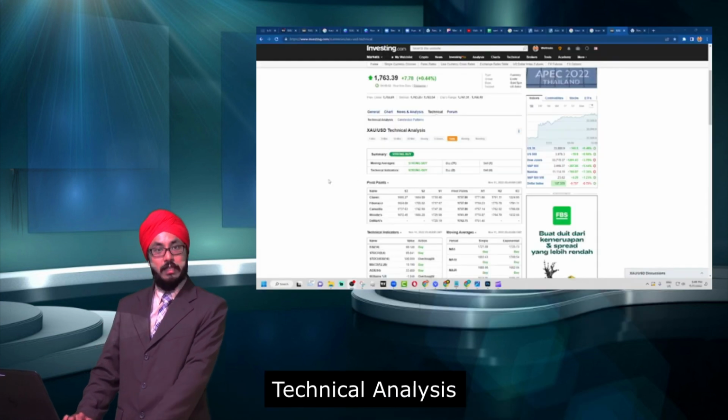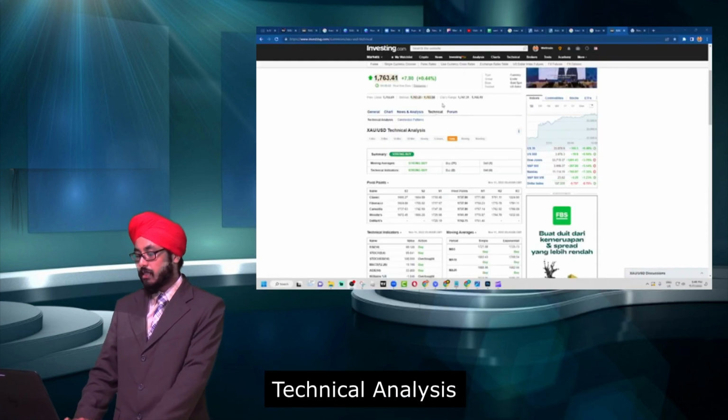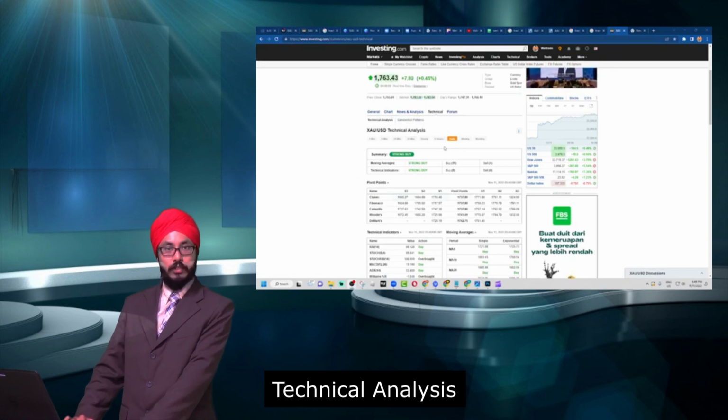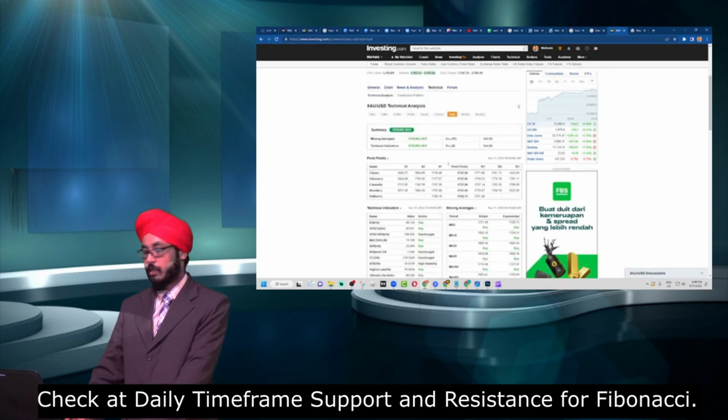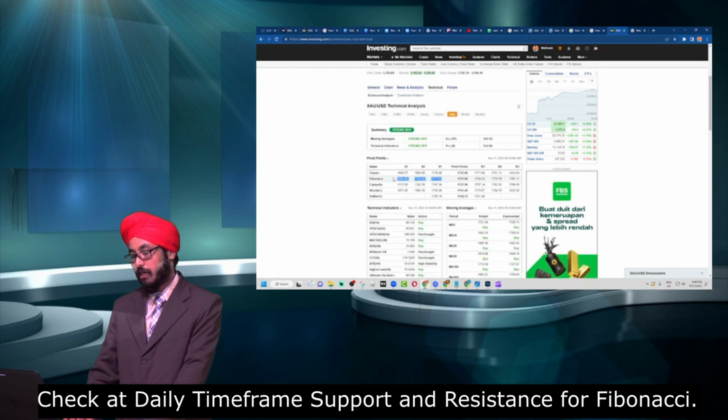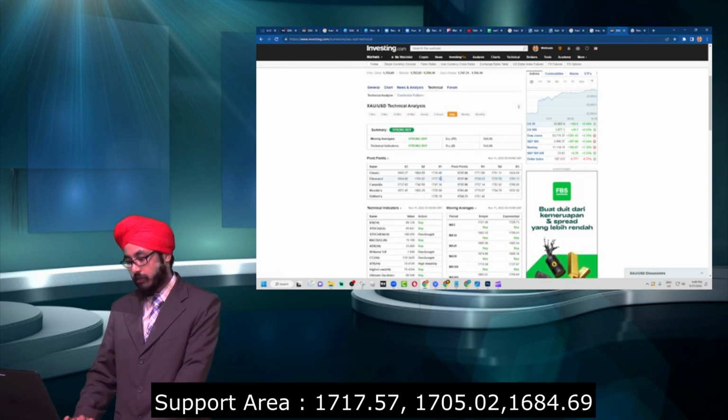At the daily, we have 3 support points and 3 resistance points. Our first support point is 1717.57.